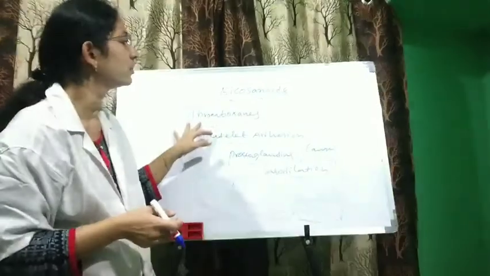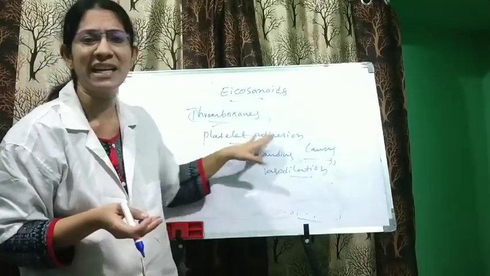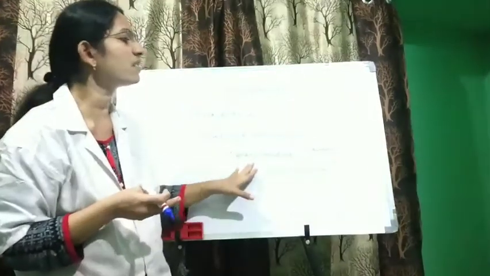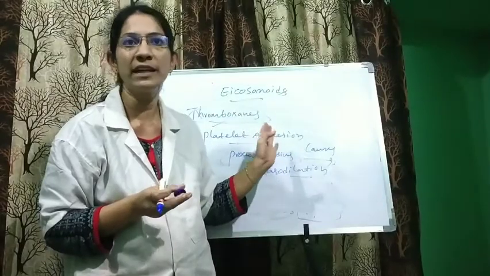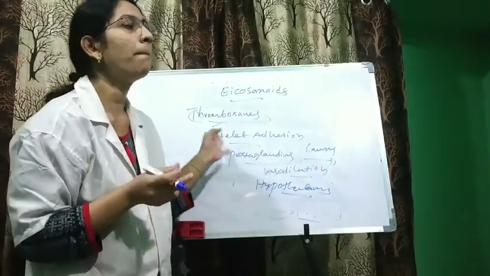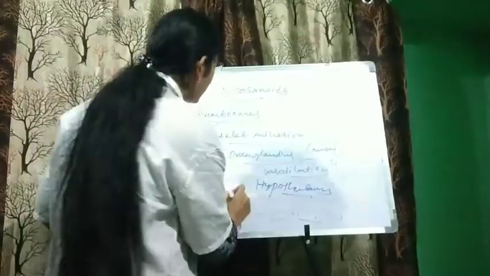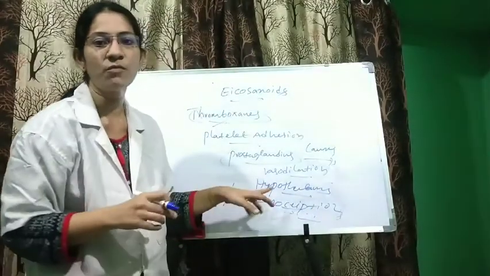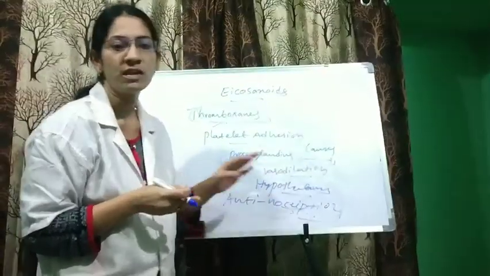Do you understand what I am saying? Thromboxanes specifically play a role in platelet adhesion, and prostaglandins particularly cause vasodilation and increase the temperature set point in the hypothalamus. They also play a role in nociception.